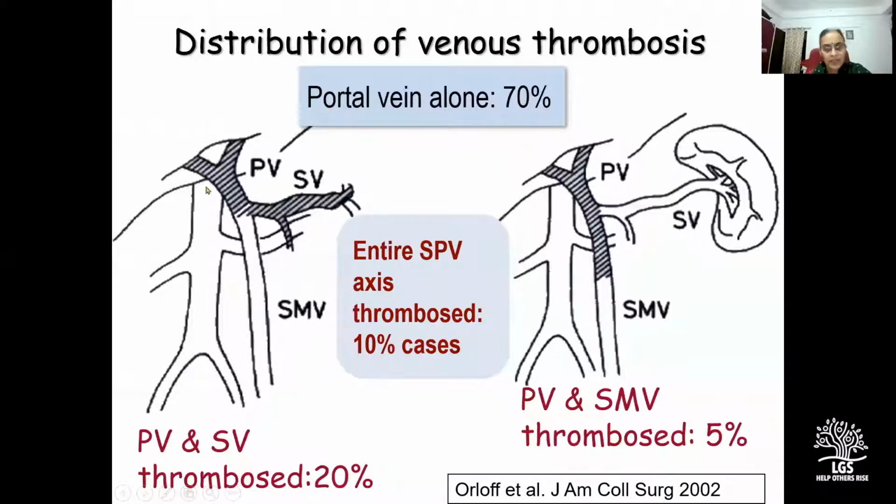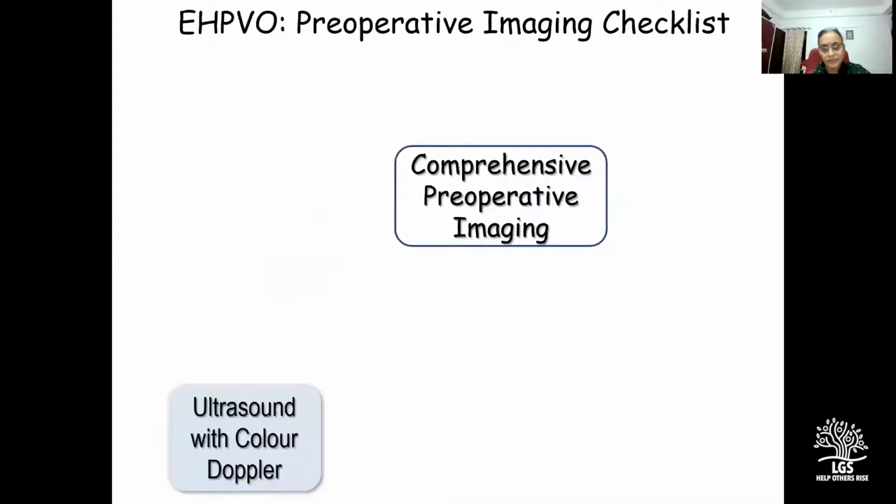In 20%, there was a concomitant involvement of the splenic vein, and in 5%, there was a concomitant involvement of the superior mesenteric vein. And in 10% of the patients, the entire splenoportomesenteric venous axis was thrombosed, and hence the anatomy was not favorable for any of these standard portal decompression procedures.